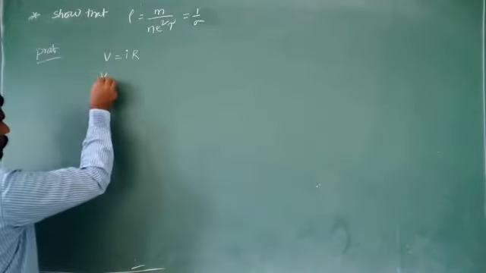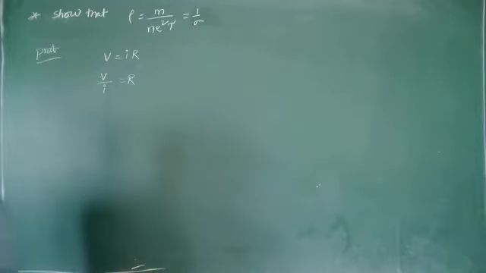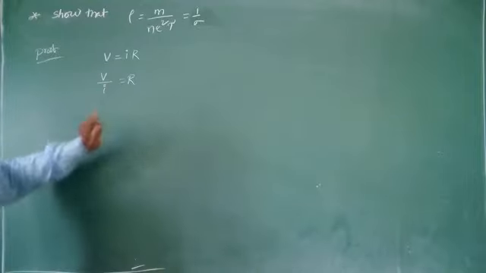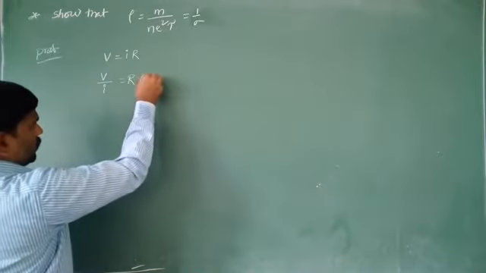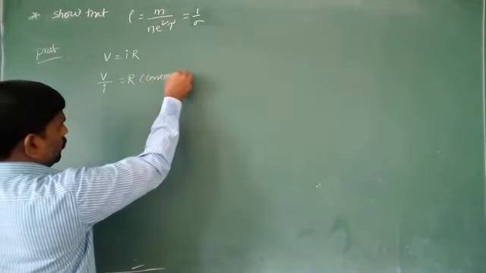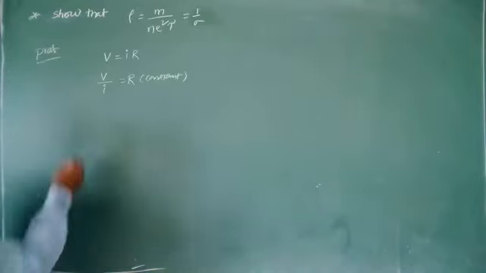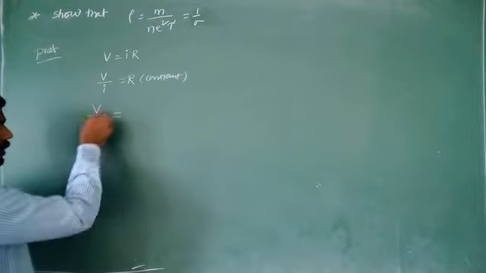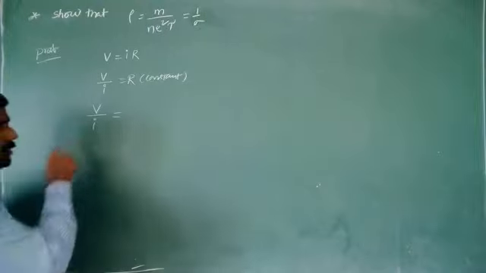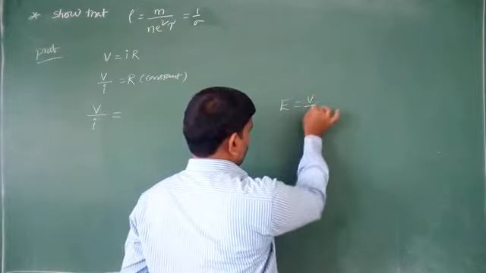From this, V by I is equal to R. Observe here, this is nothing but one constant, that is the resistance. So here I am taking V by I is equal to R. V means the potential difference, I is the current. We know the relation between the electric field intensity and electric potential.